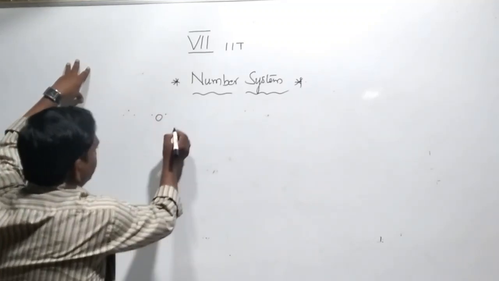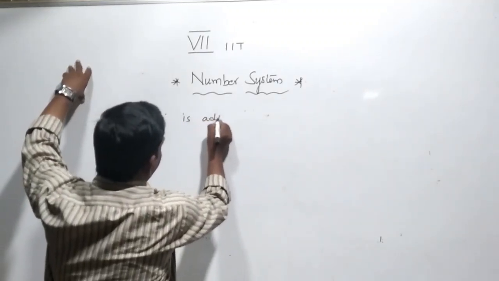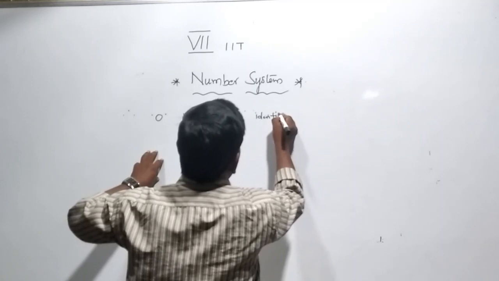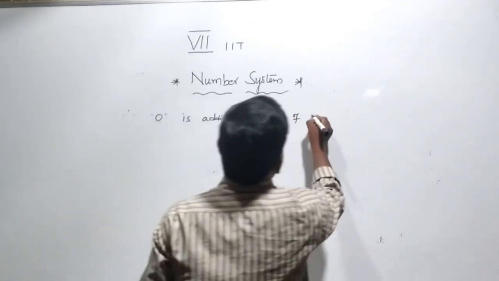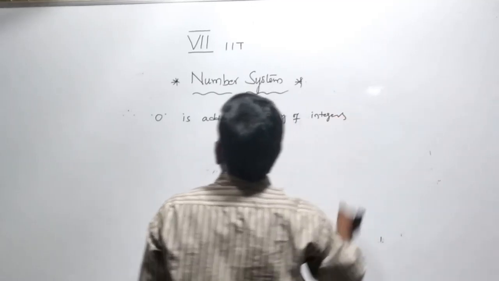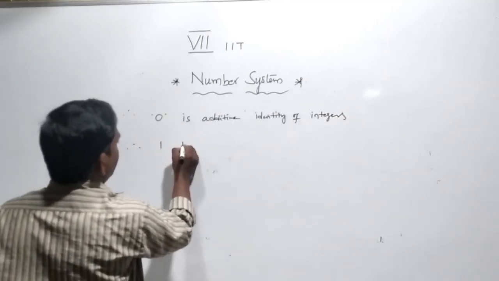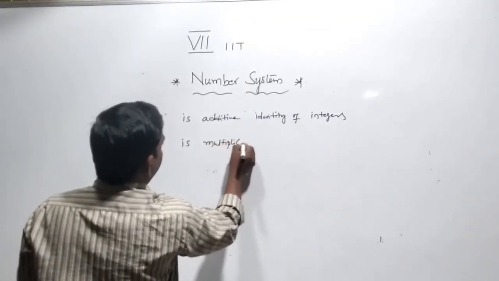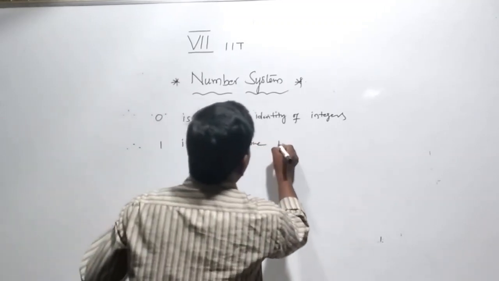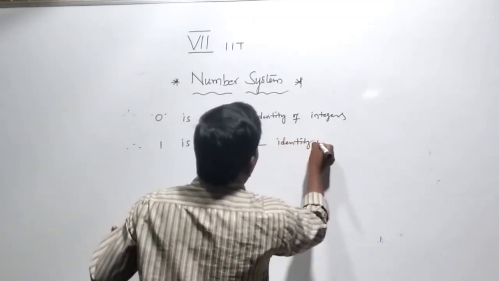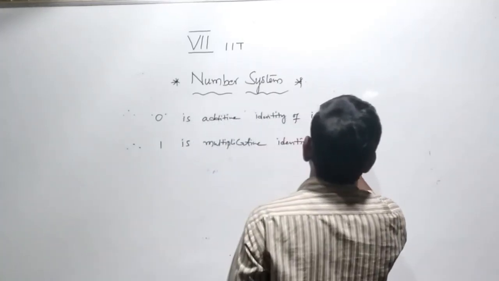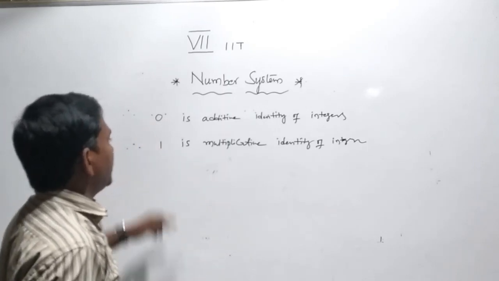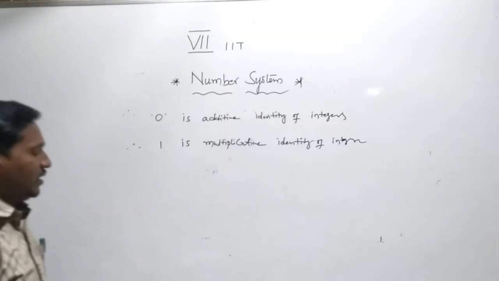So 0 is the additive identity of integers and 1 is the multiplicative identity of integers.